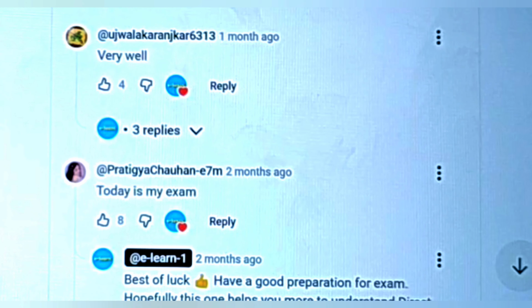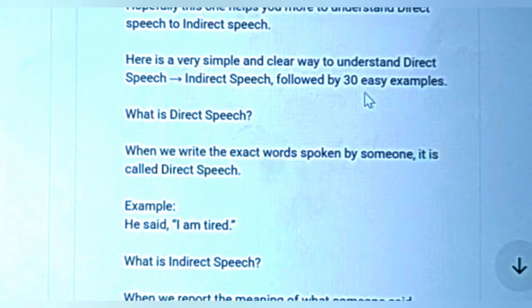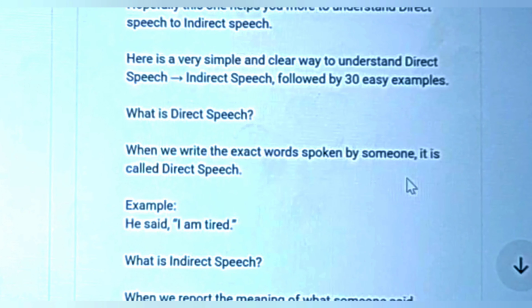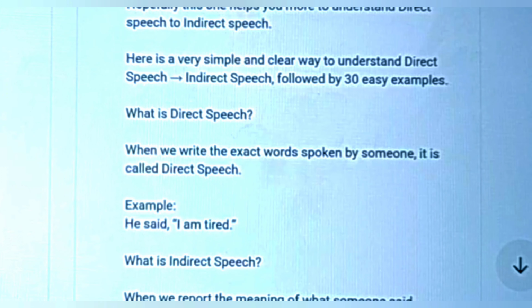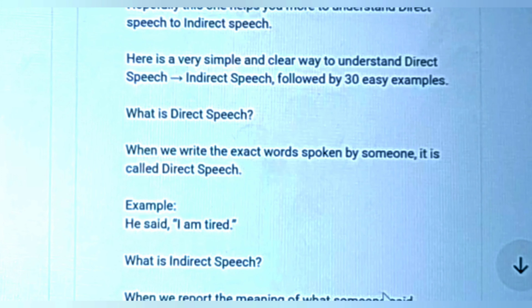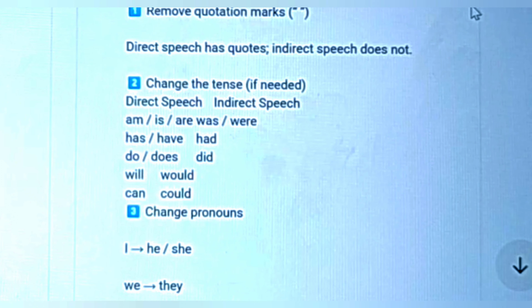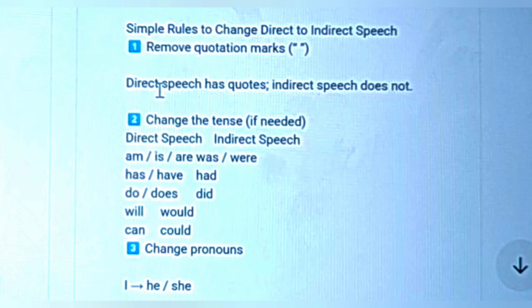Here is a very simple and clear way to understand direct speech to indirect speech. What is direct speech? When we write the exact words spoken by someone, it is called direct speech. For example, he said, "I'm tired." In indirect speech, we report the meaning of what someone said without quotation marks. For example, he said he was tired. As we explain, the simple rule for direct speech to indirect speech: remove the quotation mark, then change the tense.